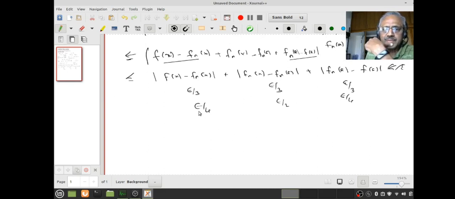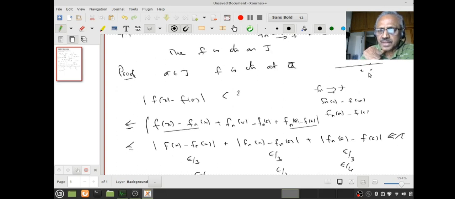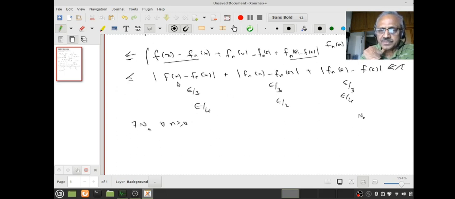Remember, fn converges to f, right? Therefore, if you give me epsilon by 3, I know there is an N so that for all n greater than or equal to N. But remember, this N will also keep varying. This may depend on a, this also may depend upon x, and x also keeps varying, right? But what did I want to show? I wanted to show f(x) minus f(a), and for all x near a, right? Therefore x will keep varying.